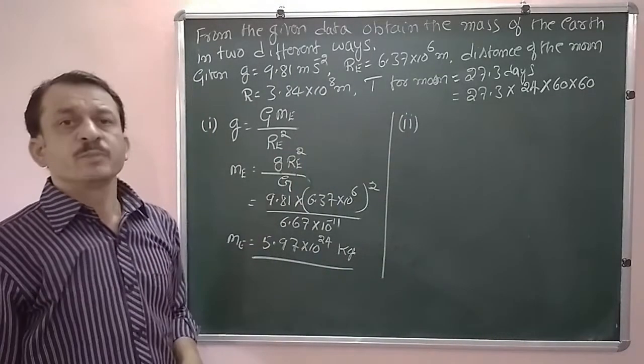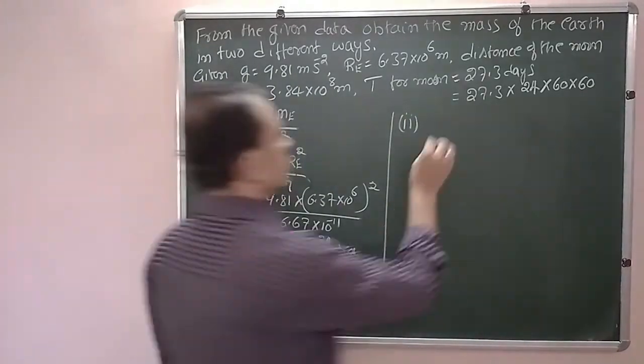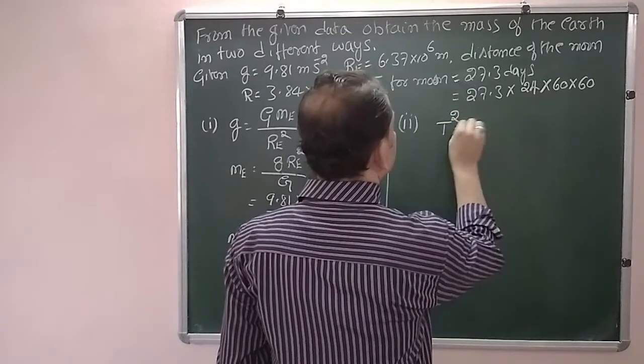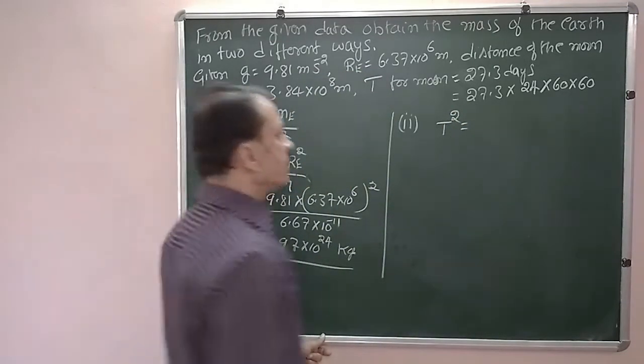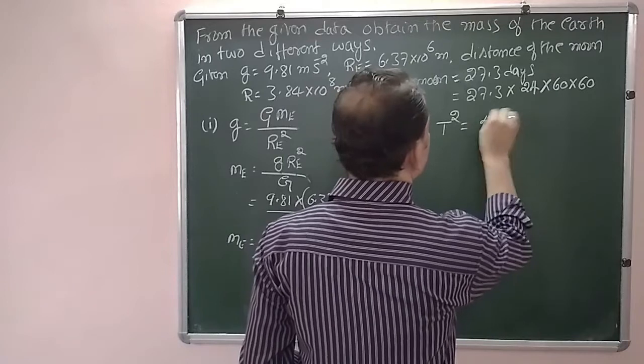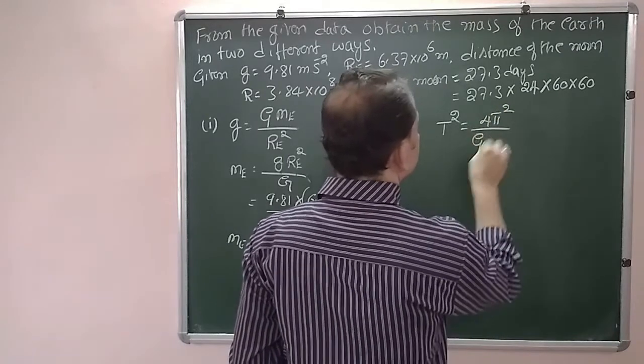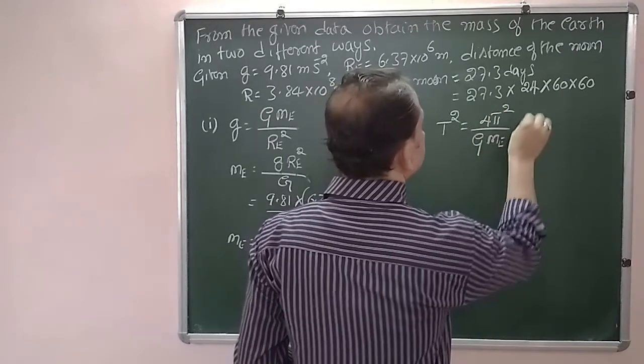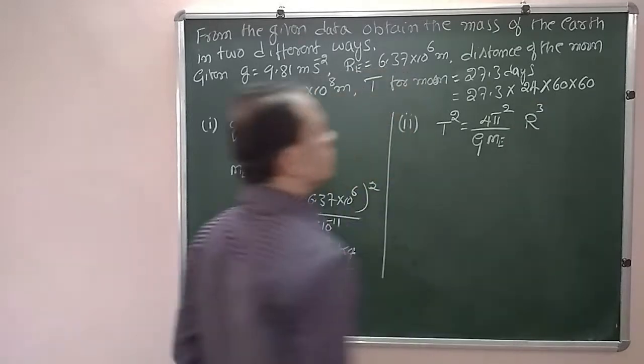Now with respect to the time period of revolution of the moon, we know that the square of period of revolution T square is equal to 4 pi square divided by G Me into R cube.